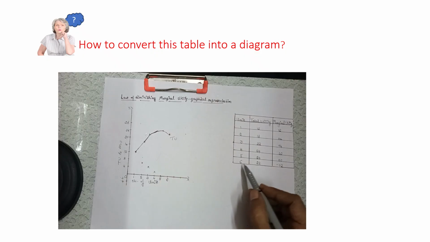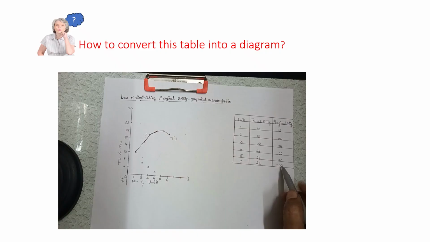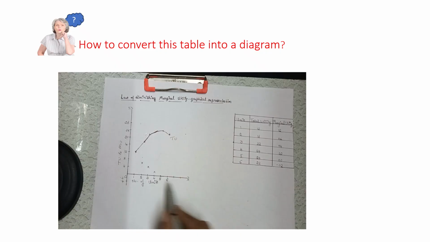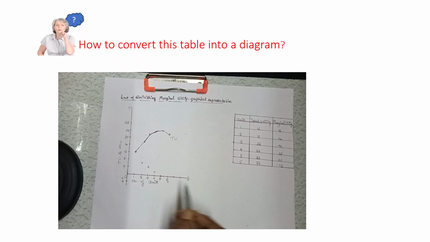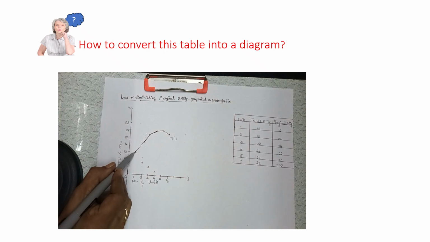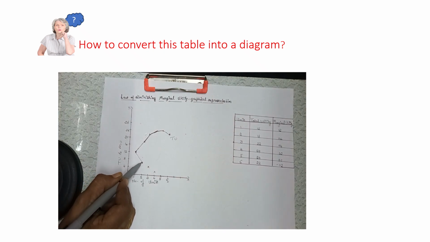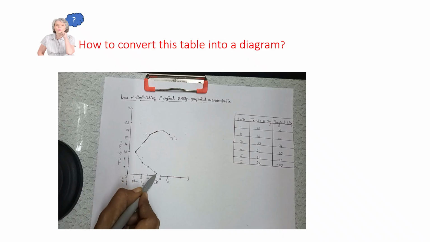When the consumer consumes the sixth unit, he gets the marginal utility of -2. So when the sixth unit is consumed, he gets marginal utility of -2. 4, 0, this is the 0 point. This is the -4 point. In between 0 and -4, we will mark -2. So -2 here it comes, and for the sixth unit the point comes here. When we join all these points, we get the marginal utility curve.